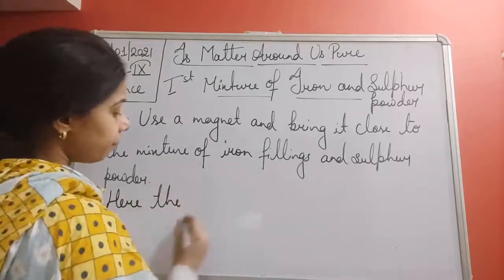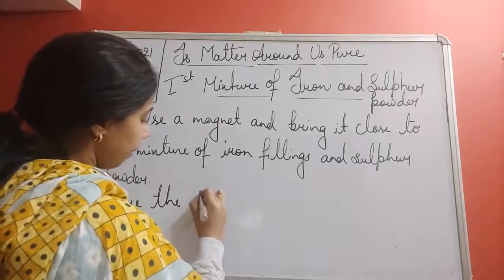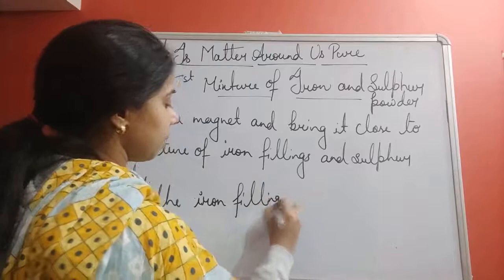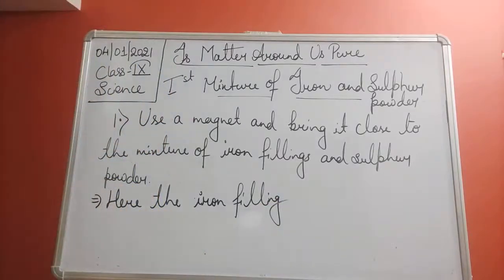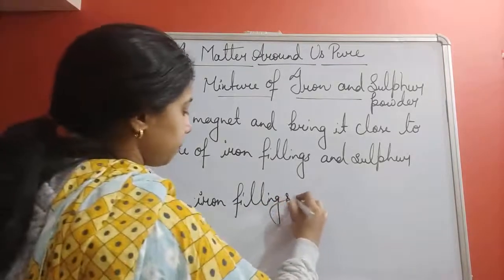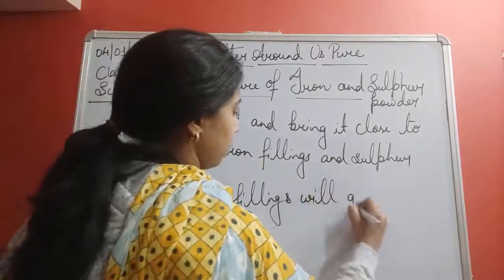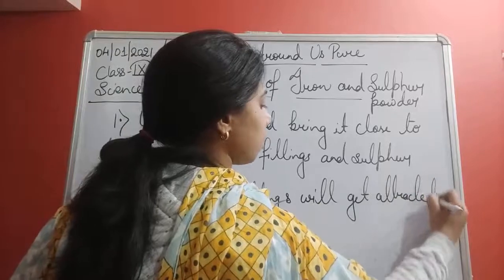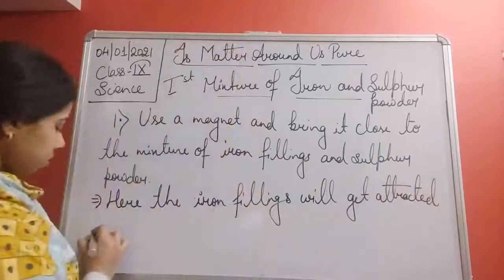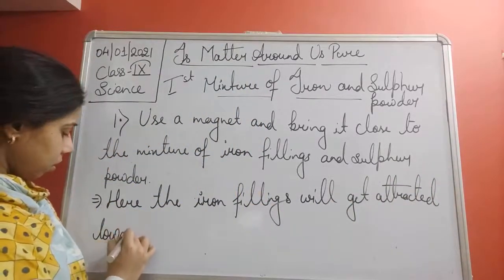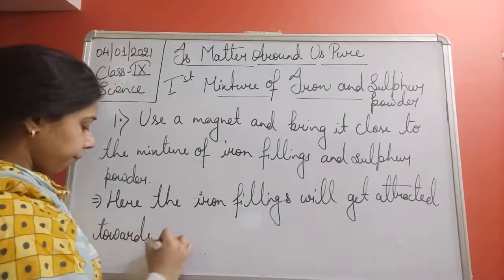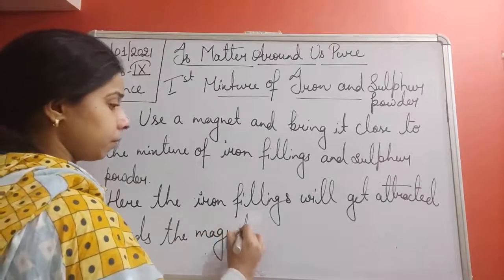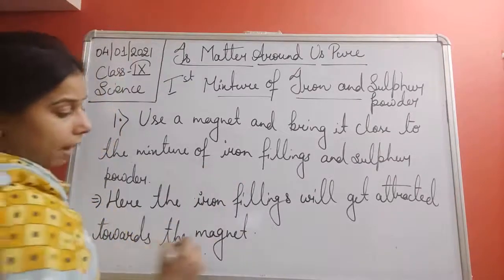The iron filings will get attracted towards the magnet.